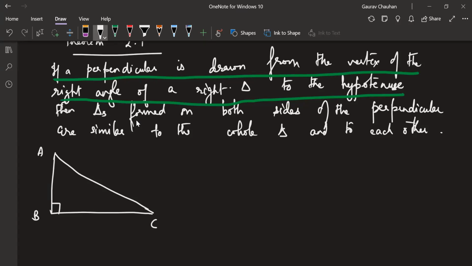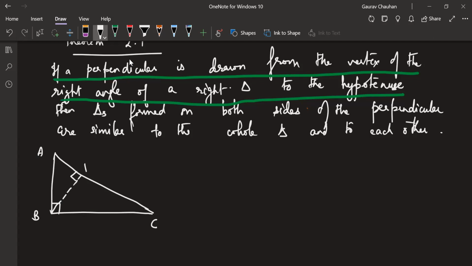In this, what am I doing? I am drawing a perpendicular from the vertex of the right angle, which means from which angle, Hemantji? Angle B, sir. Perfect. So I'm going to draw from angle B to the opposite side. The perpendicular I'm drawing will be to the opposite side only, which is the hypotenuse. The altitude from B, I'm drawing. So it will go like this. This is my altitude.